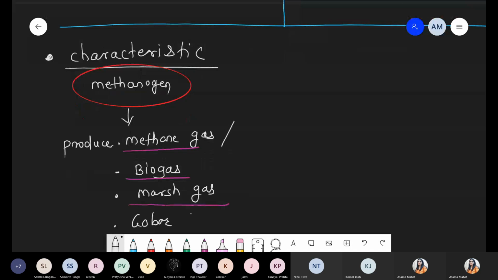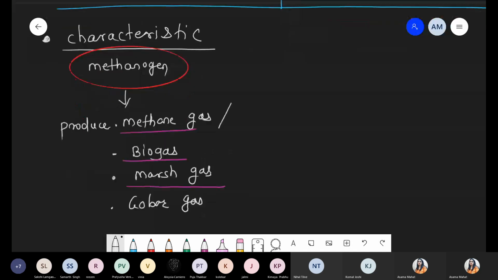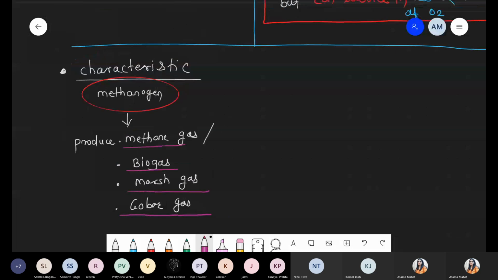These are also called gobar gas. So these are the different names of the marsh gas, which is produced by the bacteria methanogen. So these are the characteristic features of the first bacteria, that is methanogen bacteria.